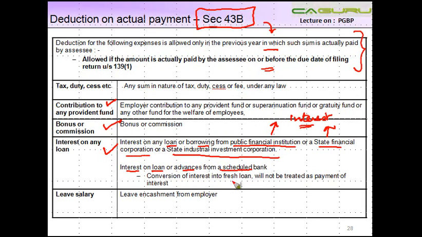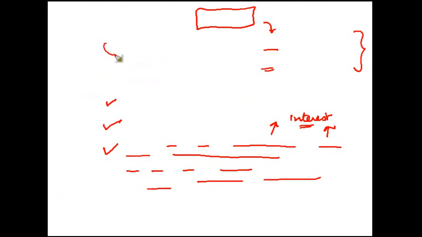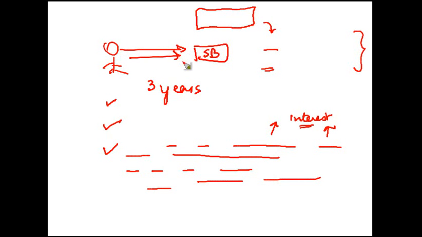Conversion of interest into fresh loan will not be treated as payment of interest. Let's spend a minute on this. Let's say there's a person, he takes a loan from a scheduled bank. The interest keeps on accruing for 3 years, and after 3 years he tells the bank, look, my business is not running well, can you convert this interest also into a loan?